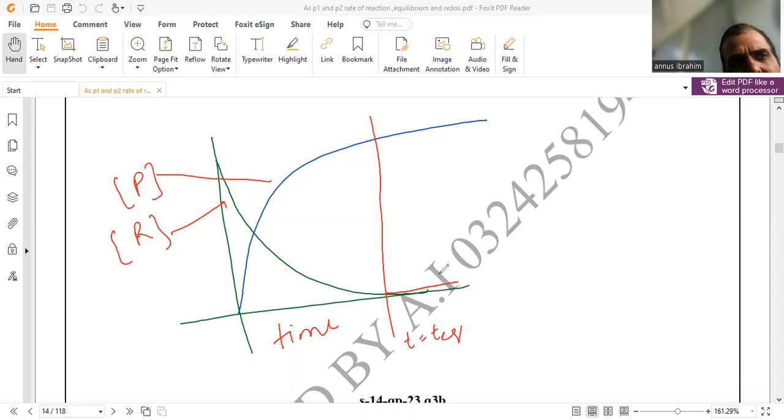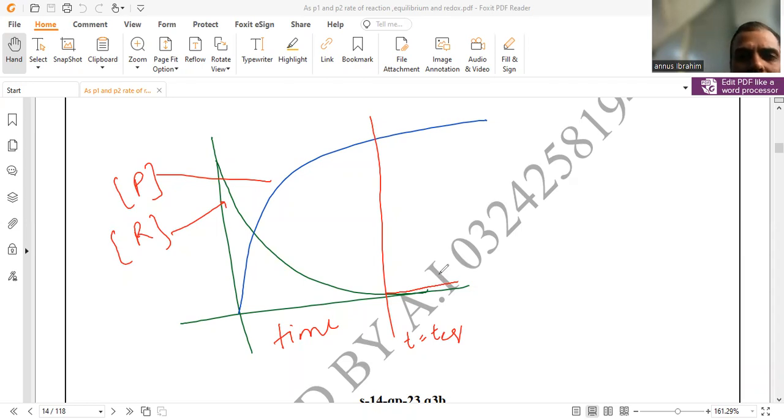And last but not least, when the reaction mixture achieves equilibrium, the amount of reactant and product remain constant, with no further change. There are three basic fundamental properties which equilibrium contains.